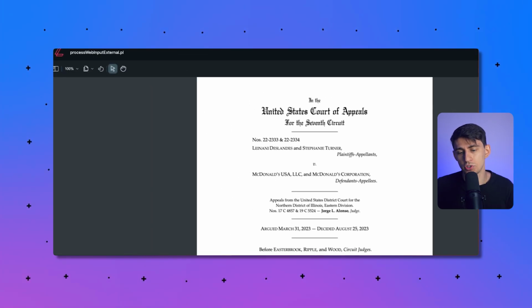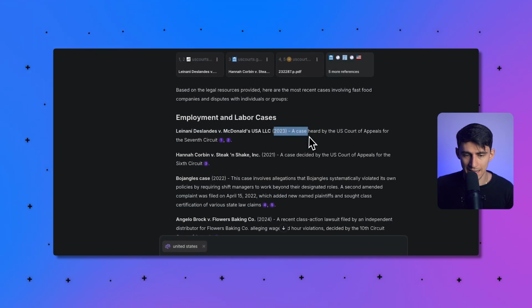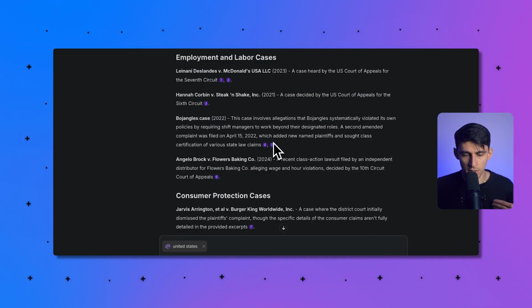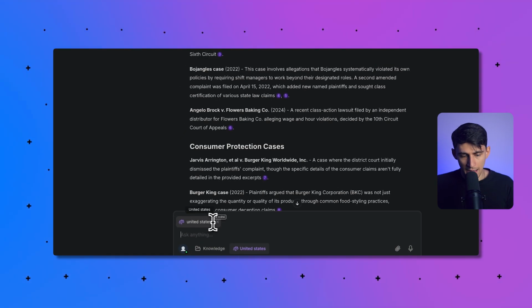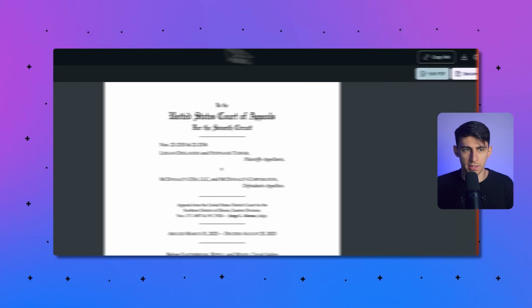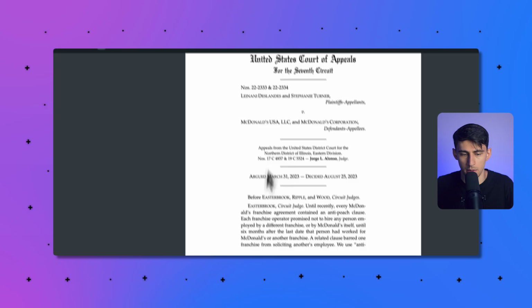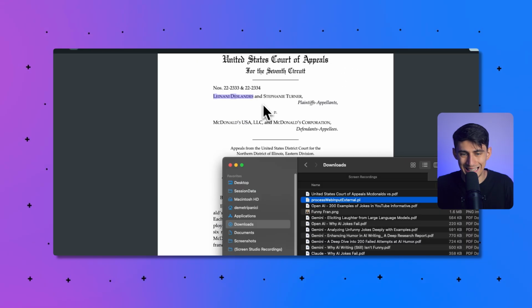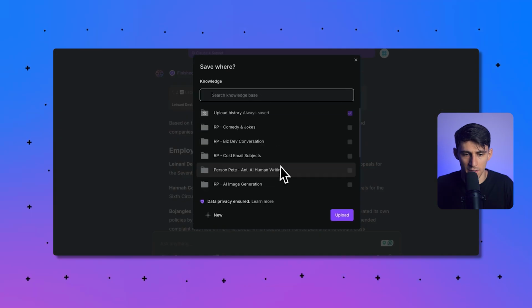This is actually a pretty interesting one because McDonald's has been in hot water for a long while, and it says the date here. So for example, what I could do for a lot of these is basically say, okay, now that I have this context, can you, and obviously this could get added to our knowledge base if I wanted, by downloading it, like saving it as a PDF, for example. Yeah, McDonald's versus Leandis. That's a really difficult name. Versus Lianani Deslandis. Upload from computer, add this, okay?